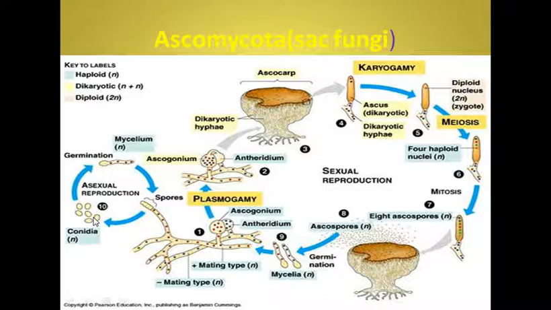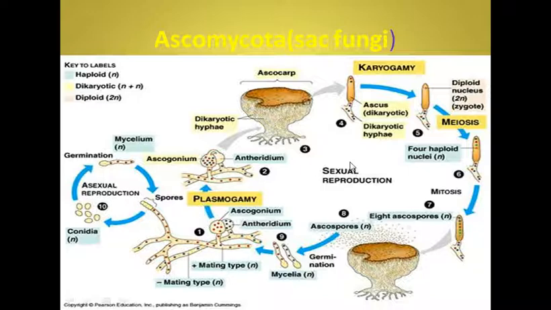These conidia are produced asexually and they are haploid spores. On germination, they again give rise to the mycelium. What is mycelium? It is the body of the fungus.